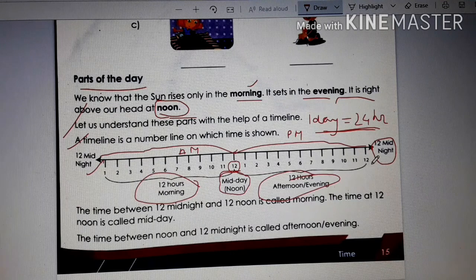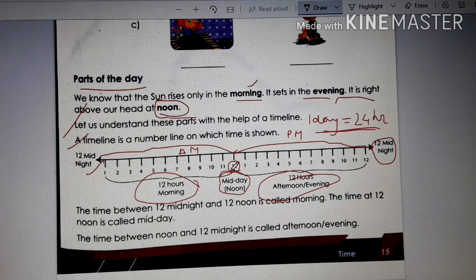Clear? Now let's study about midnight. What is midnight? When it is 12 o'clock at night. You know children, sometimes when we have our birthdays, our parents wish us at 12 o'clock at night, isn't it? So that time is called 12 midnight.